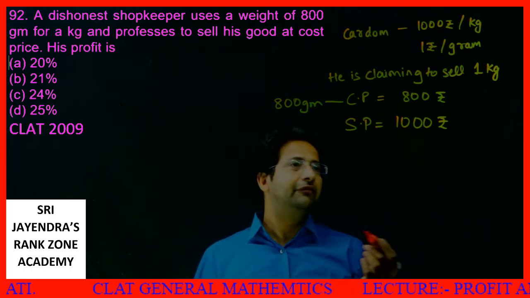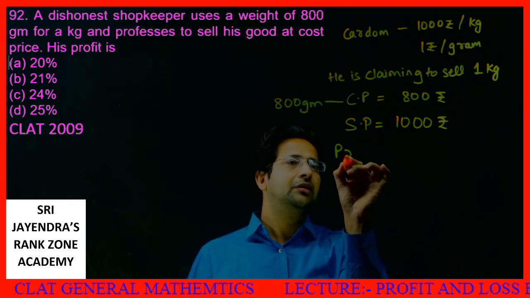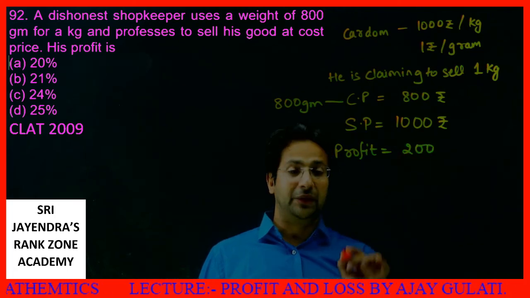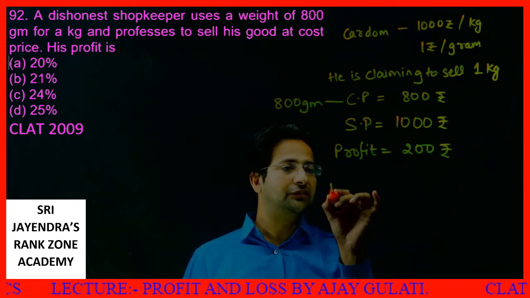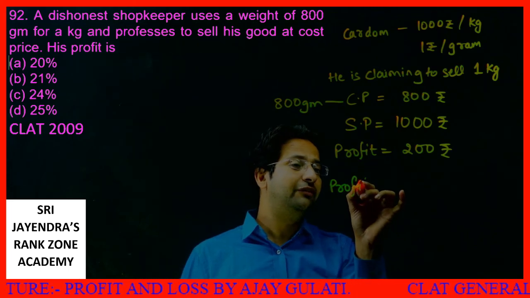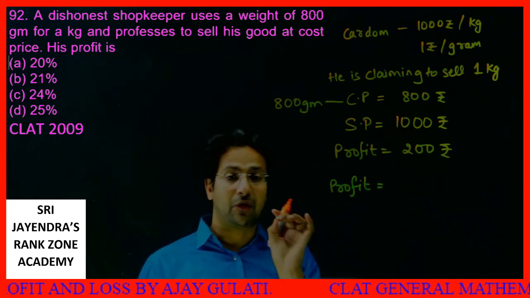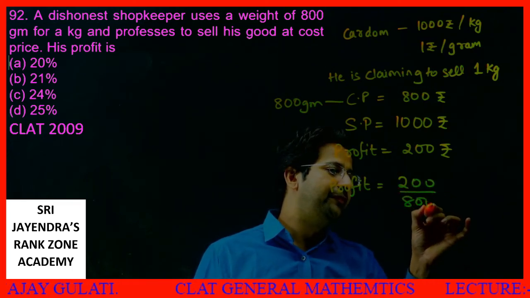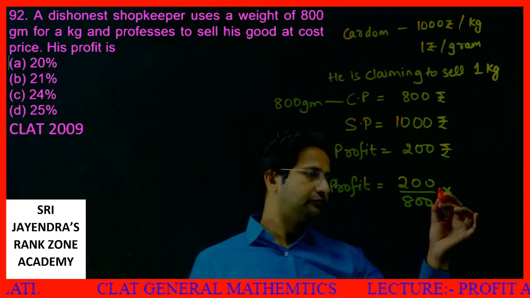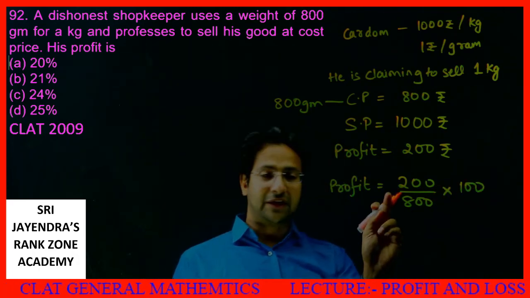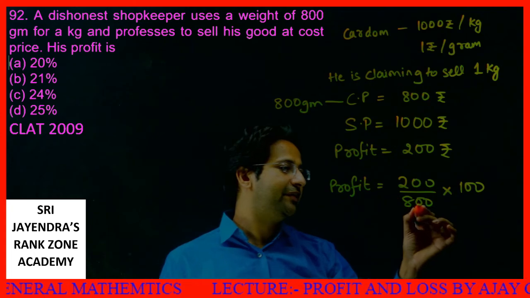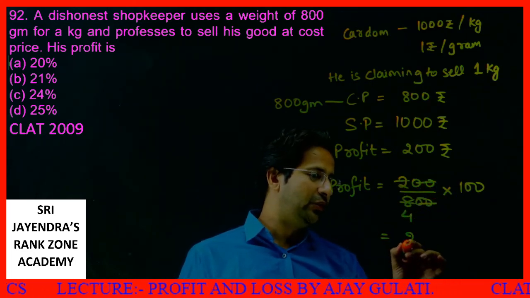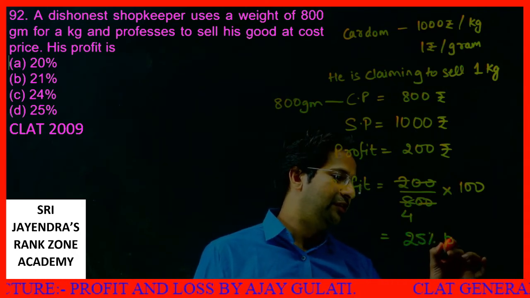His profit is, we need to find his profit percent. What is the profit? The profit is equal to 200 rupees. Okay, now the main thing, what is the profit percentage? Students, don't ever make the mistake of writing this as 20% profit. Profit is calculated on the CP, so it becomes 200 over 800 into 100. What is my CP? CP is 800 rupees. Double zero cancel. 2 cancels with 8 to give me 4. 4 by 100 will give me 25% profit.